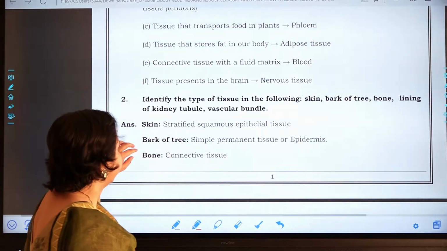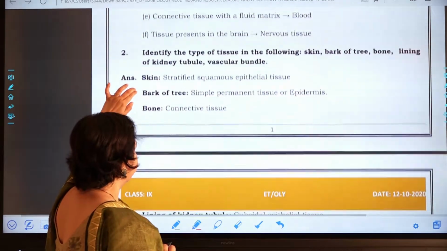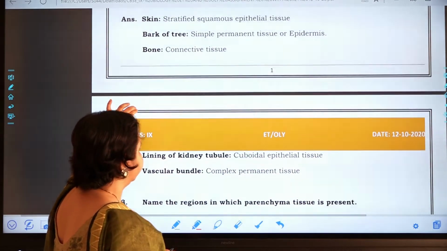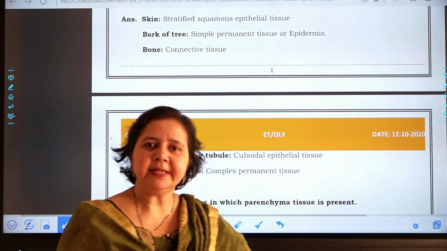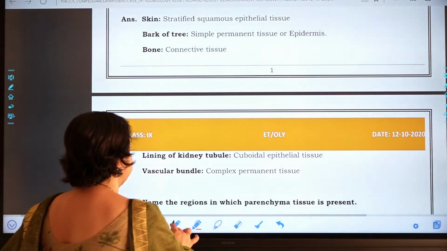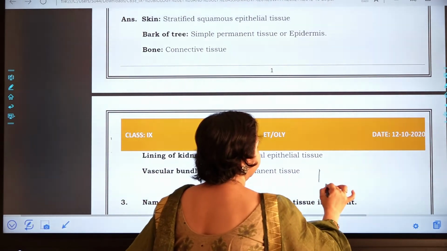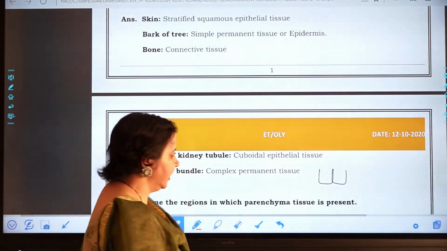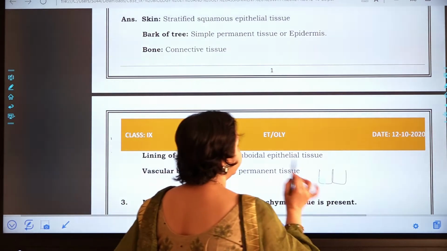The inner lining of the kidney, which tissue is present? So it is cuboidal epithelial tissue. Cuboidal epithelial tissue is present. So what is cuboidal epithelial? Like this, cube shaped cells. So they are present in kidney tubules.